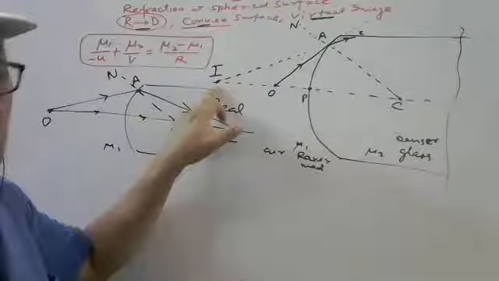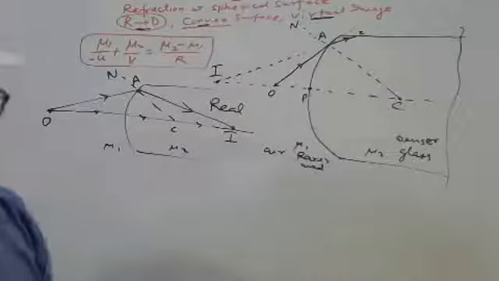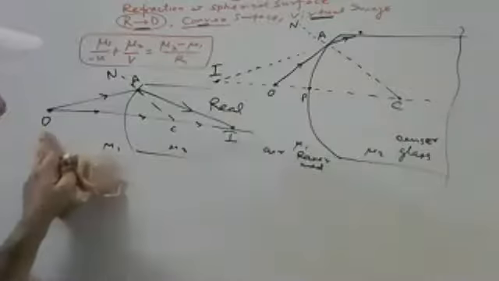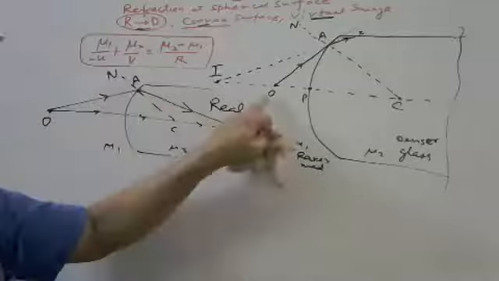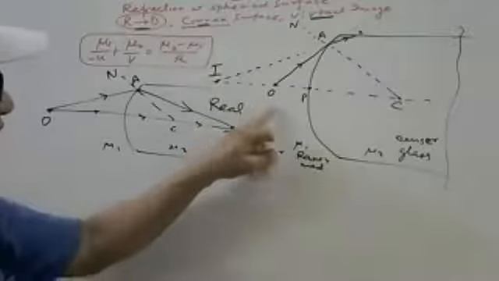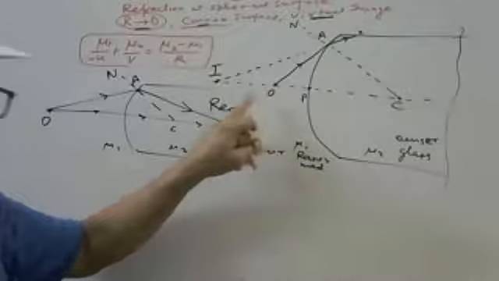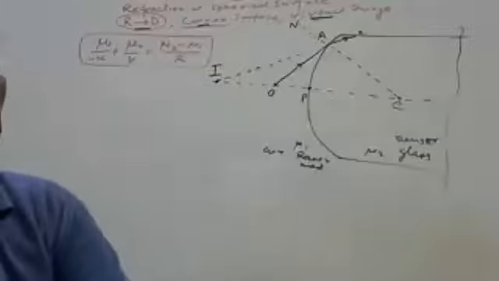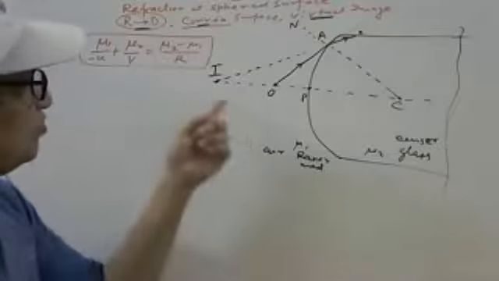Got the difference? If there is no doubt, I'll drop the previous case which we discussed yesterday. If the object is far away, real image forms; here the object is near to the surface, so the real image is not forming, the virtual image is forming. Bending is there, but bending is not sufficient to get the real image.